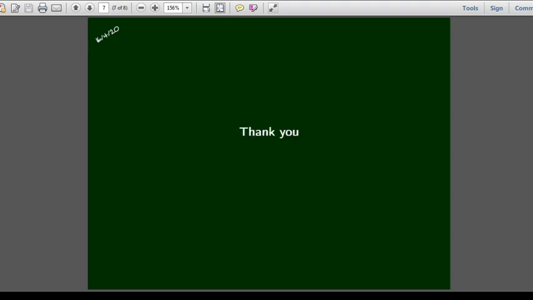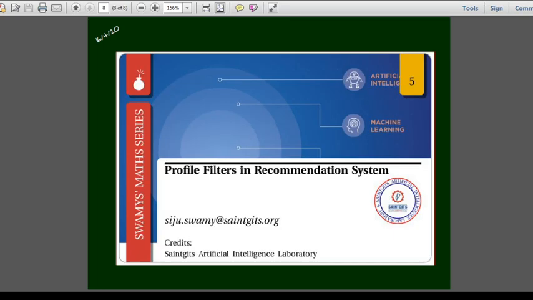So this is all about the basics of recommendation system and different types of filtering of user profiles related to developing recommendation system. Thank you very much.